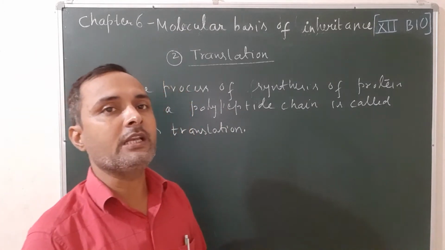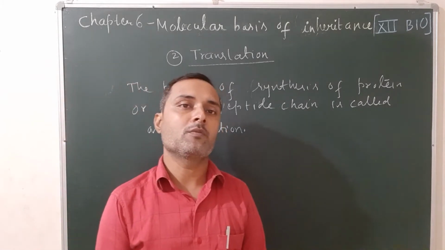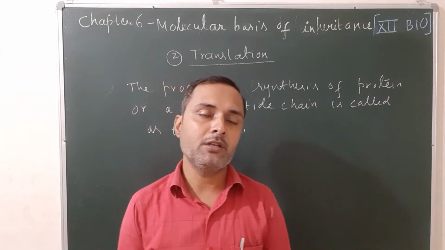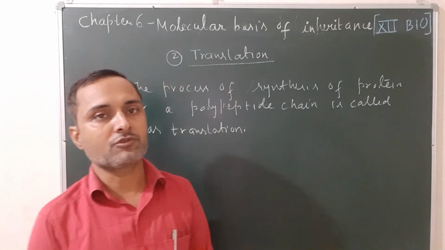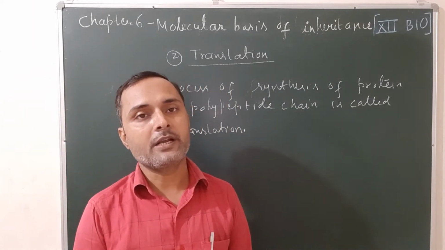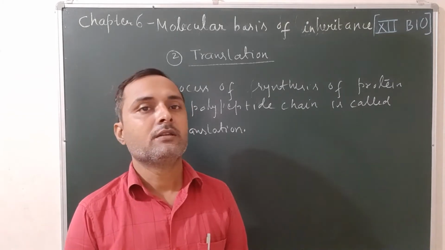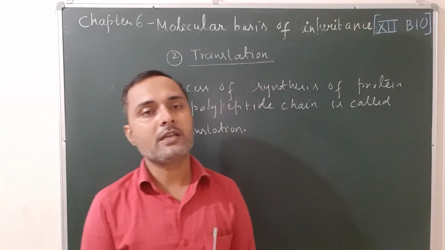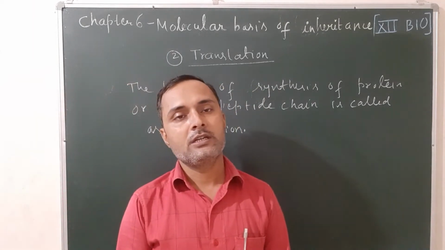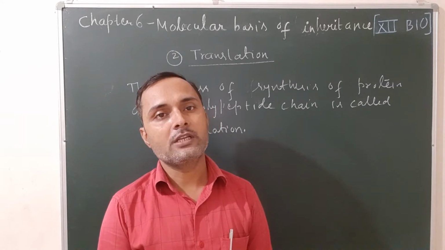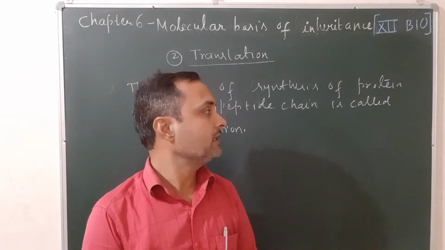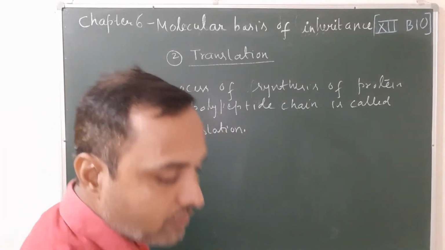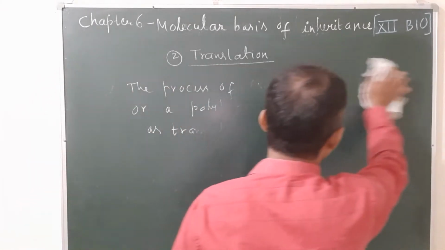And what is protein? Protein is the polymer of amino acids, or you can say it is the polypeptide chain. In the protein, the various amino acids are joined by a bond known as peptide bond. So the process of protein synthesis is completed in the following 5 steps.